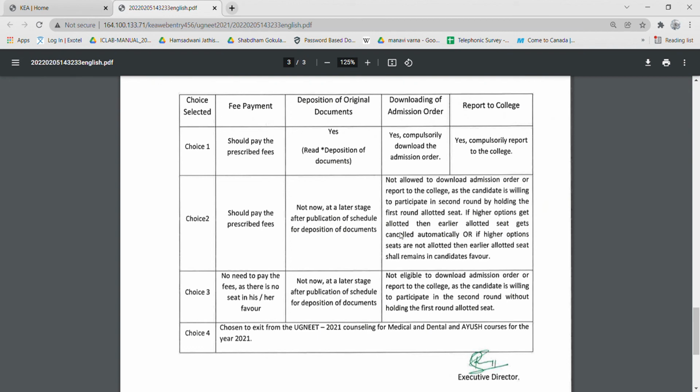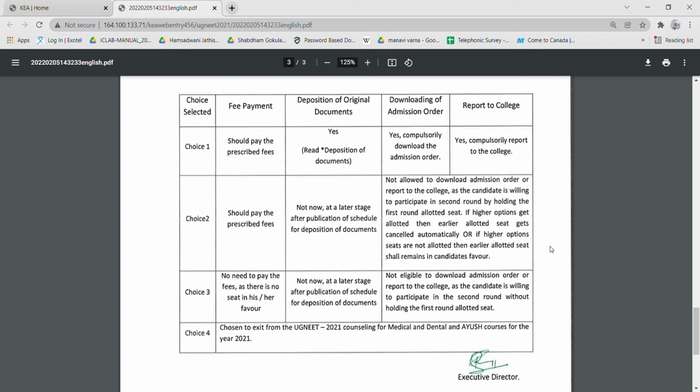If higher options get allotted, then earlier allotted seat gets cancelled automatically, or if higher option seats are not allotted, then the earlier allotted seats shall remain in the candidate's favor. This is very simple. If you have got a seat and you choose choice 2, you may get a better seat. If you don't get a better seat, then this seat only remains for you. And if you get a better seat, the first round seat gets cancelled for you.